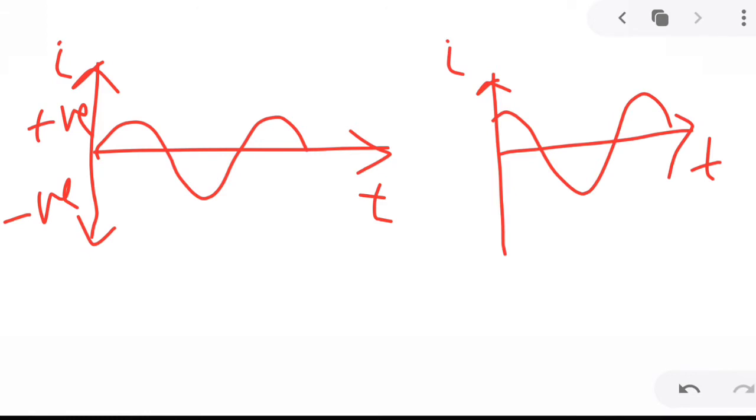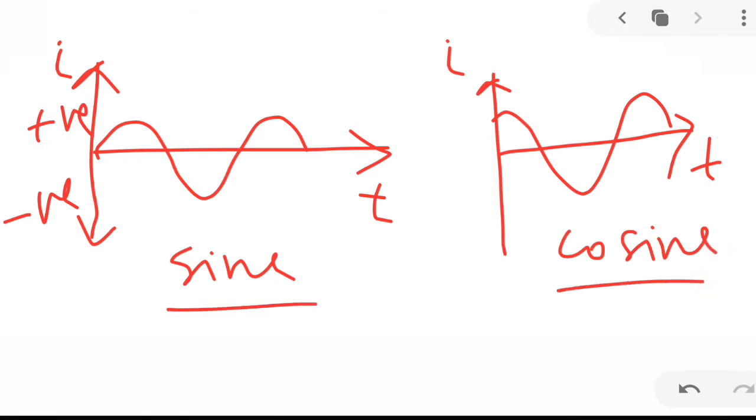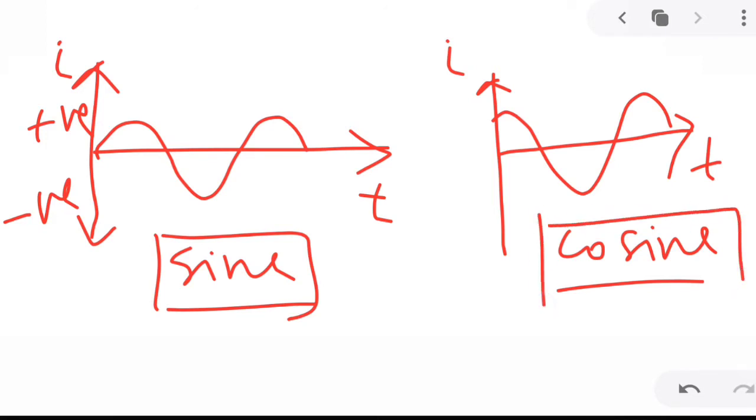Obviously this is a sine curve and this is a cosine curve. Here the current variation is in terms of a sine curve and here in terms of a cosine curve. We know that sine and cosine are periodic functions, so the variation of current is periodic.